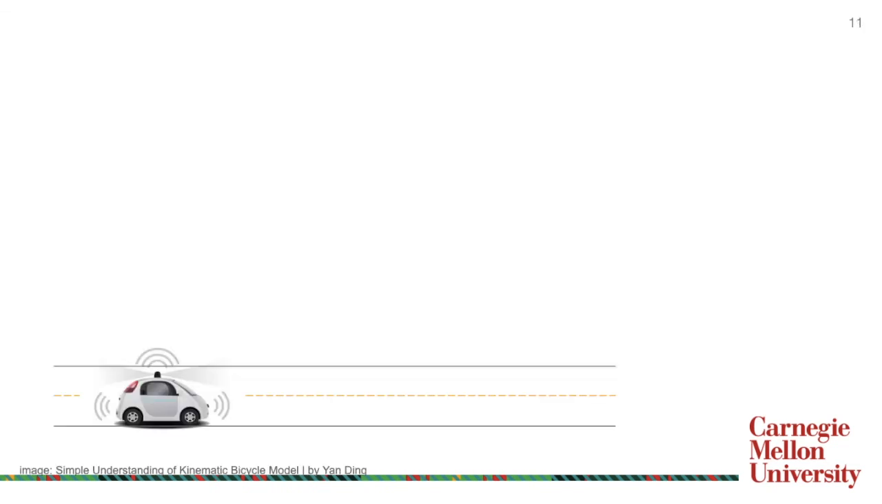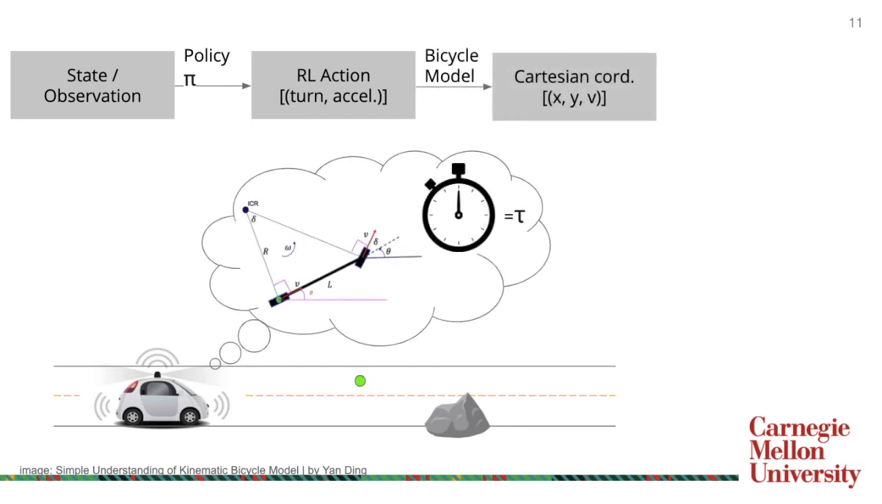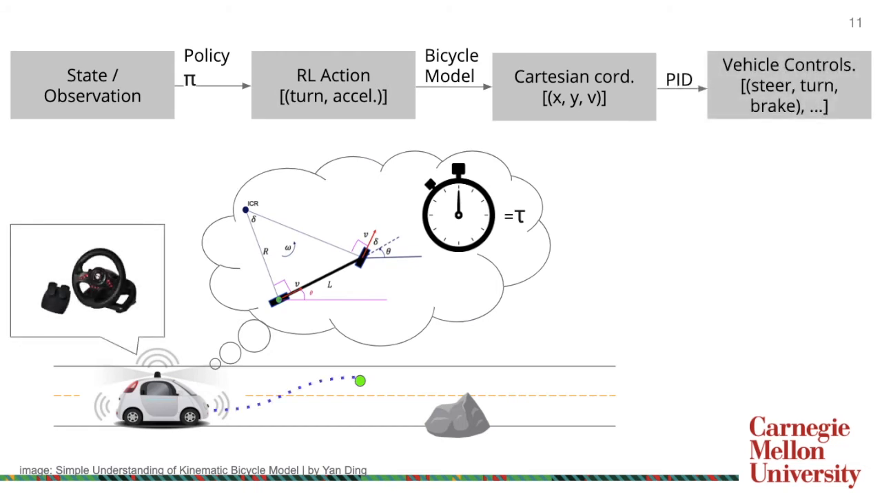So, how does RL actually plan points? First, the agent vehicle takes in an observation. Then, using the policy it's learned, it chooses a turn and acceleration, one tuple for each point it's planning. And using the bicycle model, it extrapolates this turn and acceleration over some constant time tau to find a resulting Cartesian coordinate and velocity. It then passes this point, or points, onto a PID controller to control the car.